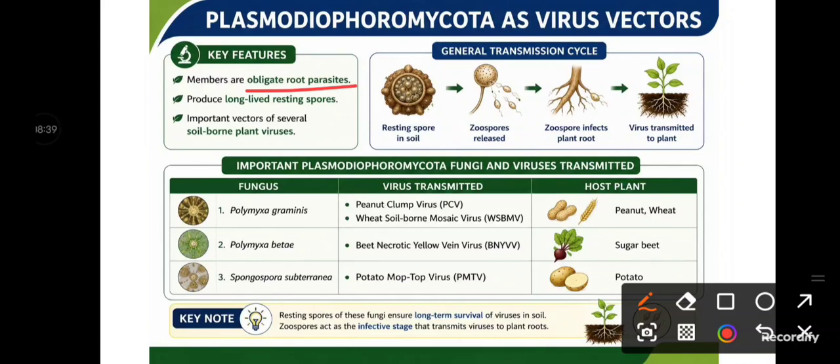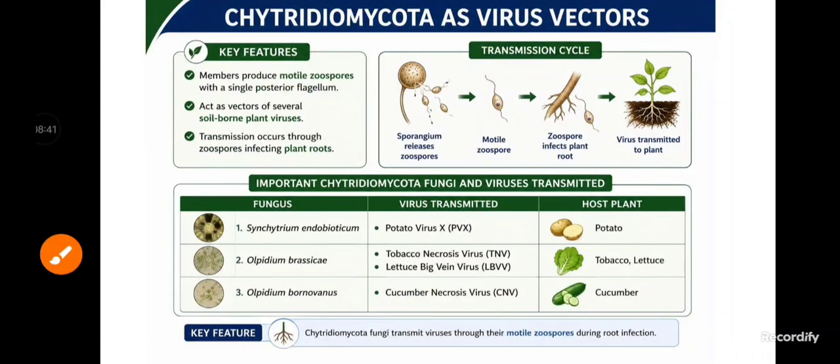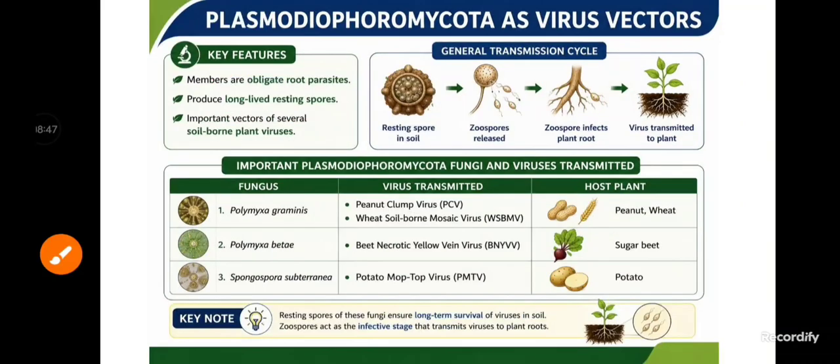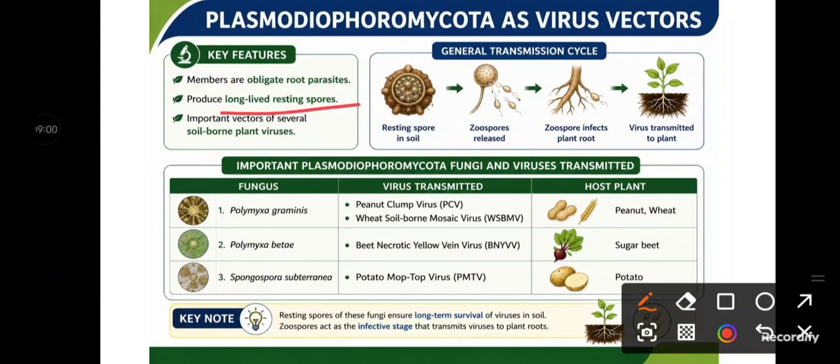In the case of the Chytridiomycota, we discussed that the zoospores have a single posterior flagellum, but in the case of the Plasmodiophoromycota, two or more flagella will be there. Then it produces long-lived resting spores. By the association of resting spores, the virus can persist for a longer period.